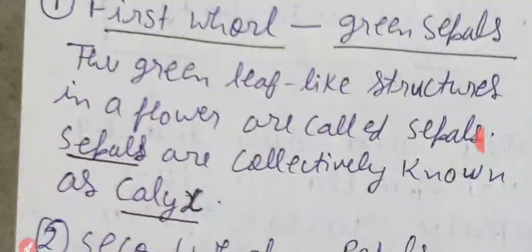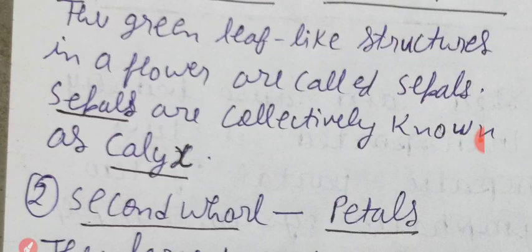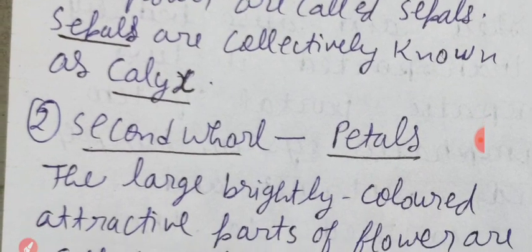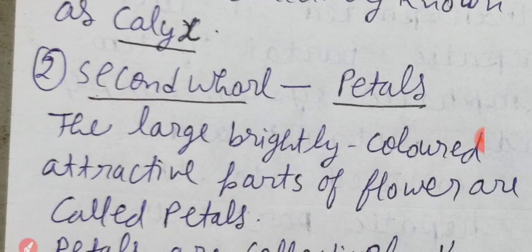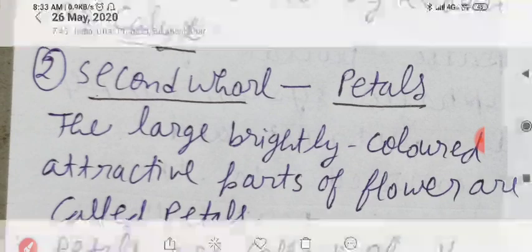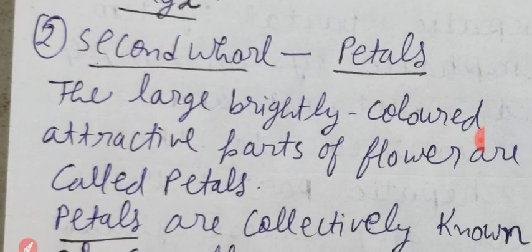These sepals are collectively known as calyx. Clear? So the first whorl is the green sepals. The green leaf-like structures in a flower are called sepals. Sepals are collectively known as calyx. Next, my dear students, we have the second whorl, petals. Let us see what petals are.